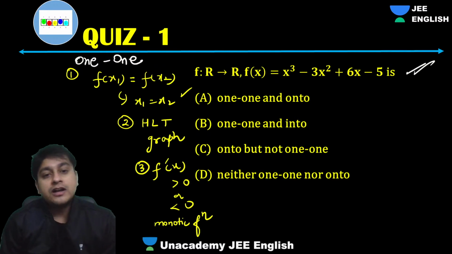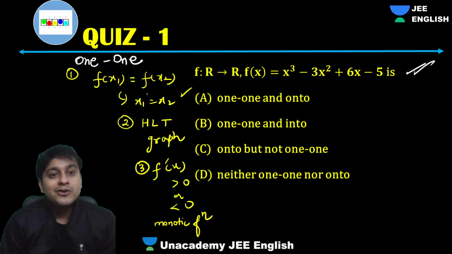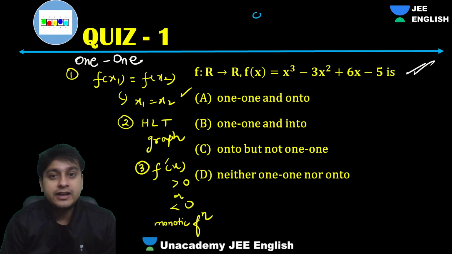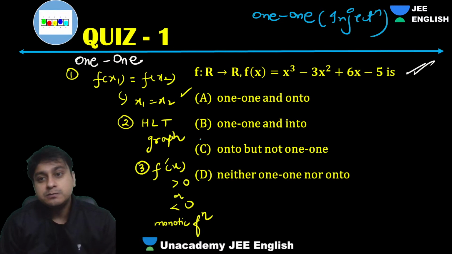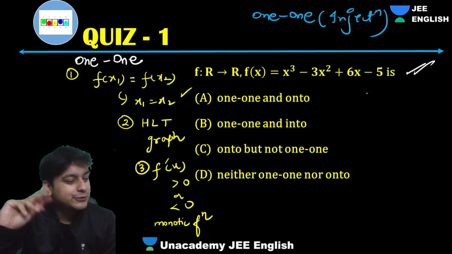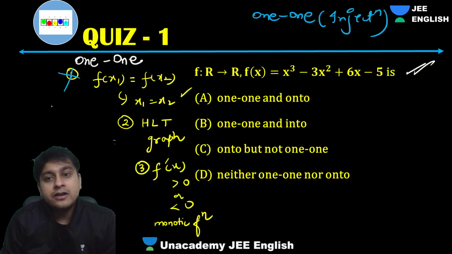So which of these three can we choose to check the monotonicity, or you can say the injectivity, of the function? Injection is nothing but one-one. I'm just revising the concept. If you equate f of x1 equals f of x2, you have to solve the cubic, which will be a little lengthy.